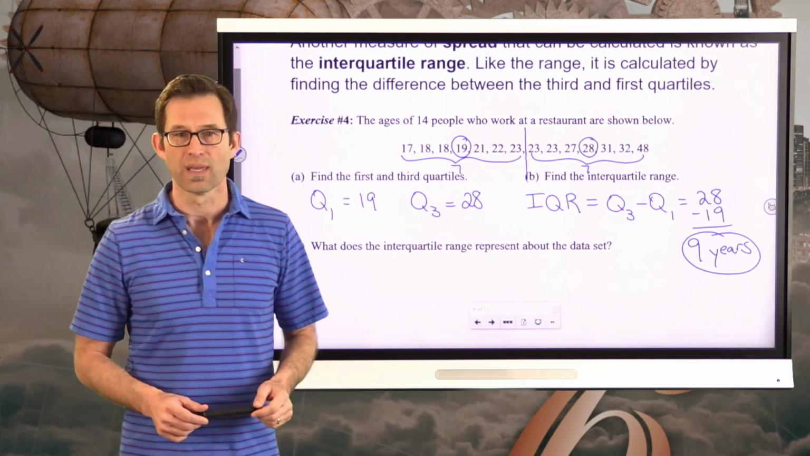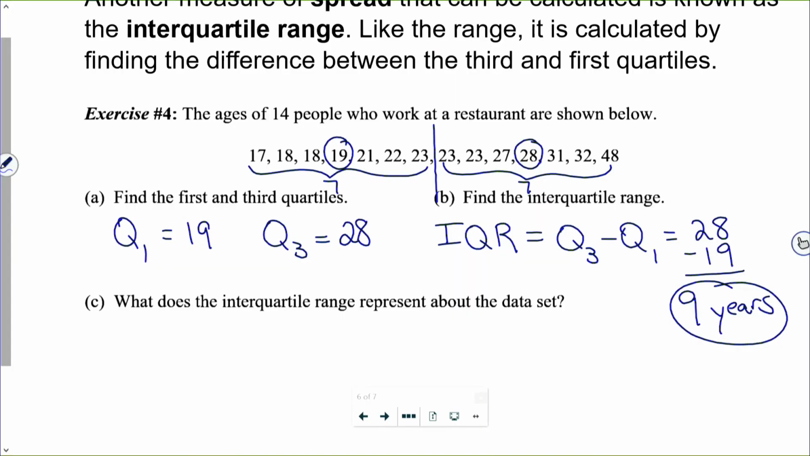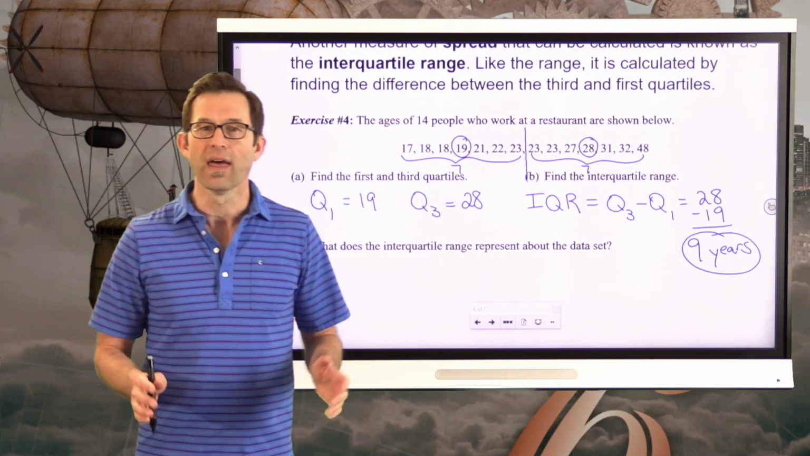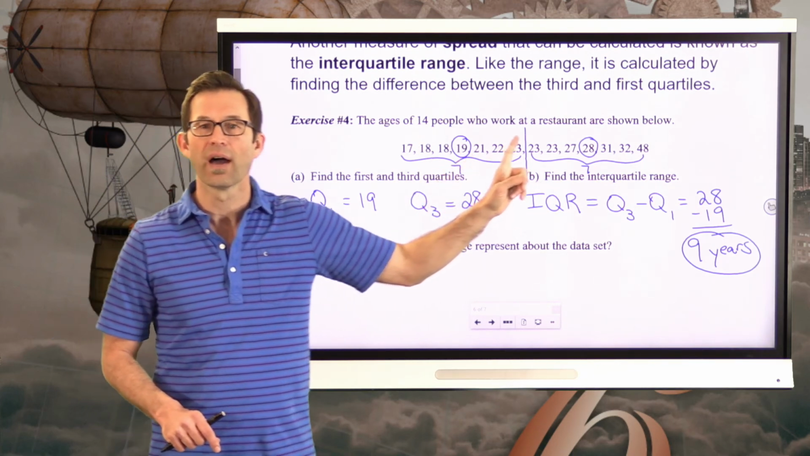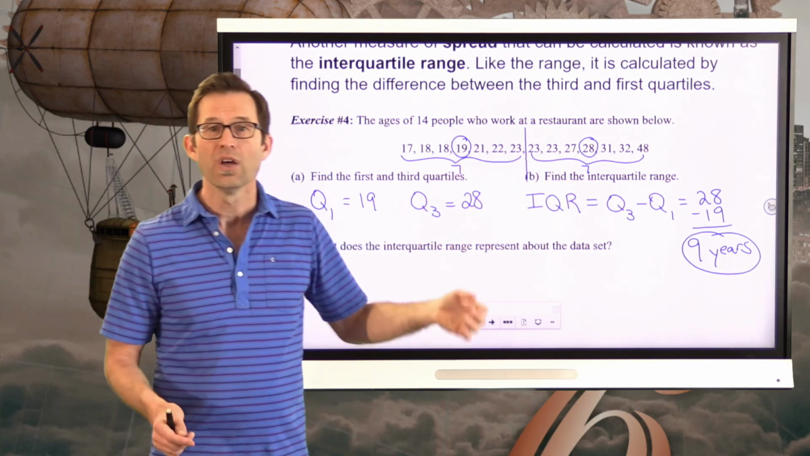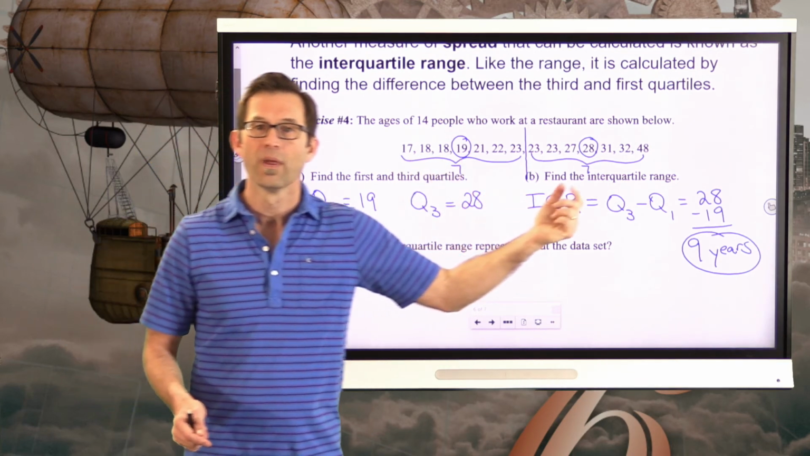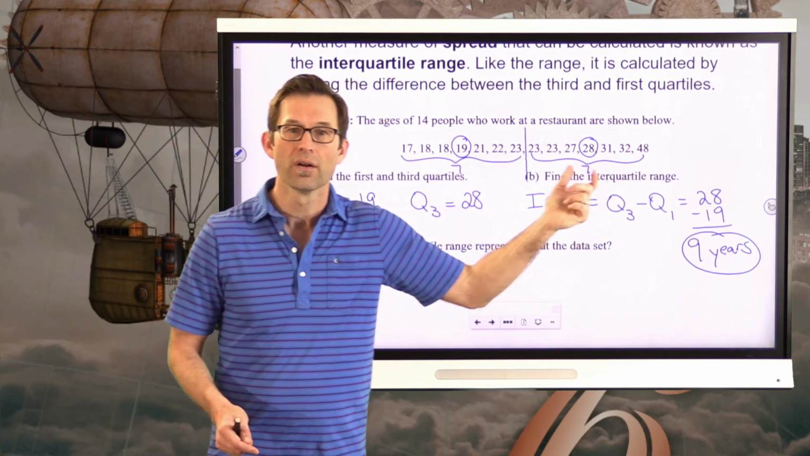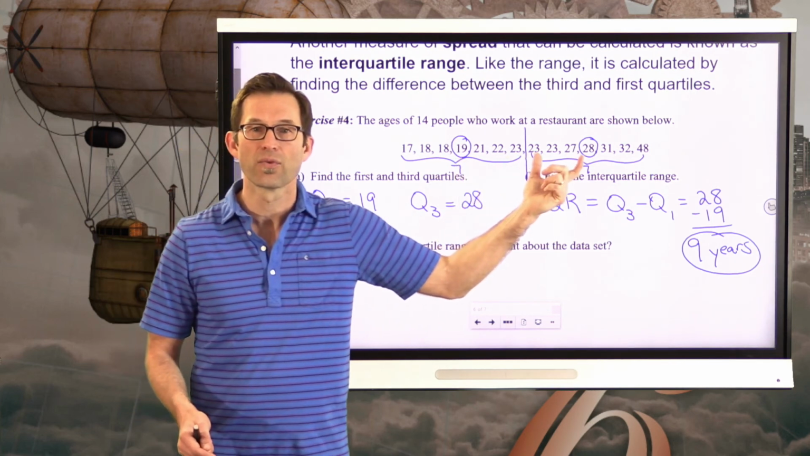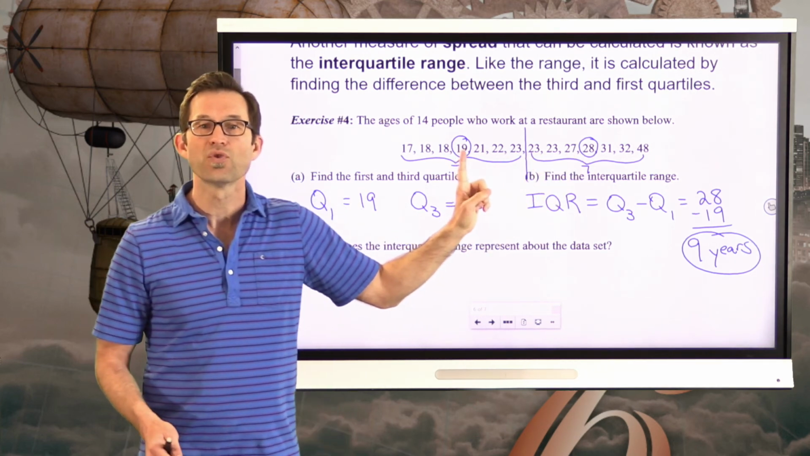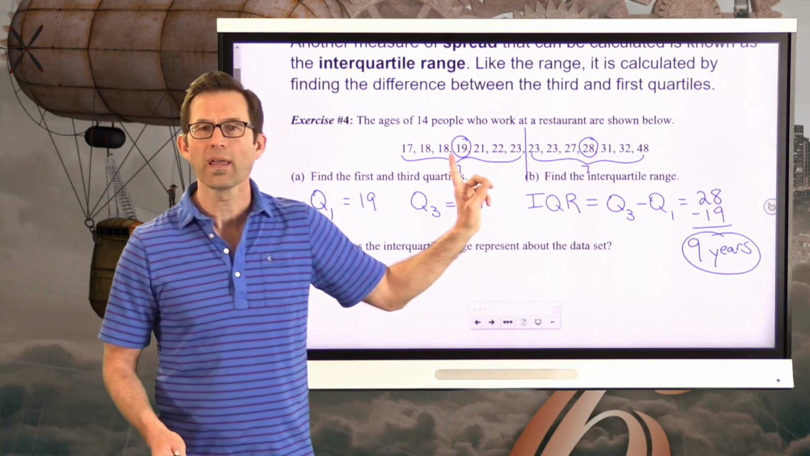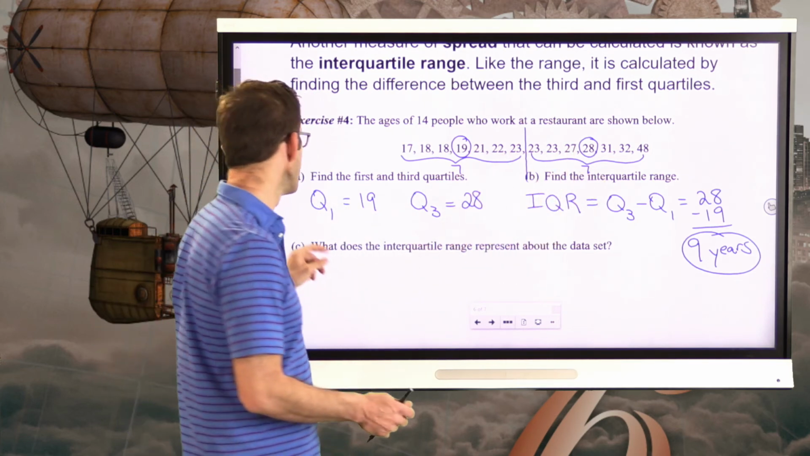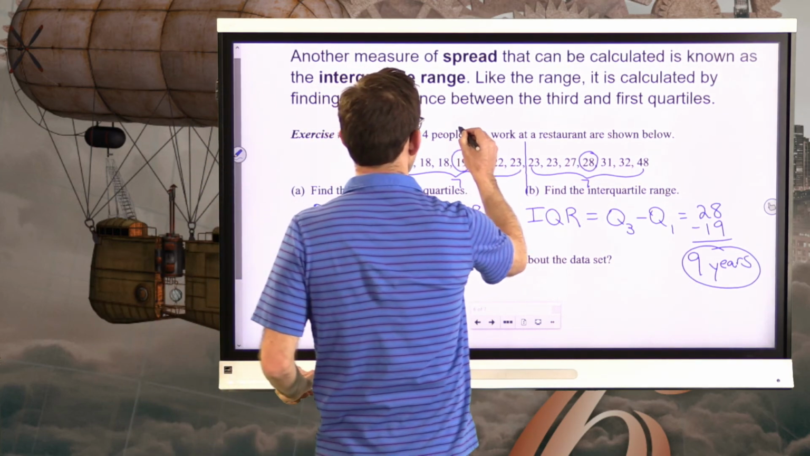Now let's take a look at letter C. What does the interquartile range represent about the data set? Well, again, think about this. You got your min, you got your max, you got your median, and then you've got this data value and this data value. In theory, 25% of the data should lie here, 25% here, 25% here, and 25% here. So between Q1 and Q3, which is what we're really dealing with right here, we're talking about the middle 50% of the data. In fact, let me really write that up here, right?